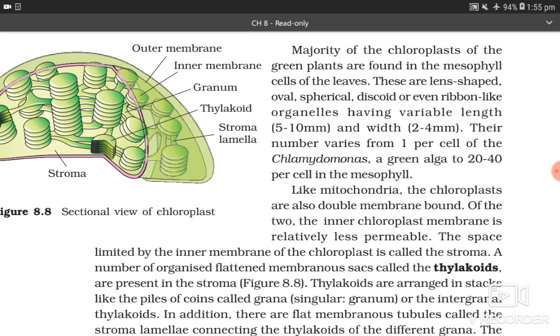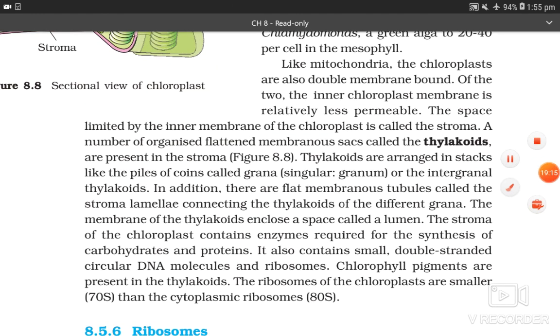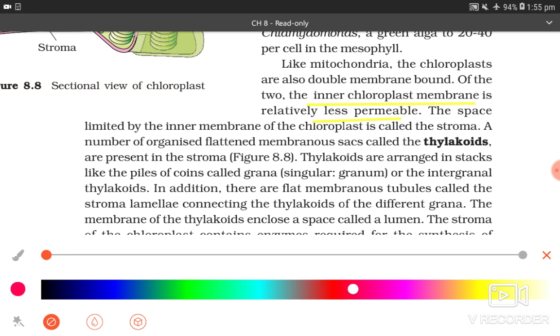the mesophyll. Like mitochondria, the chloroplasts are also double membrane bound. Of the two, the inner chloroplast membrane is relatively less permeable. The space limited by the inner membrane of the chloroplast is called stroma. A number of organized flattened membranous sacs called the thylakoids are present in the stroma. Thylakoids are arranged in stacks like the piles of coins called grana, singular granum, or the intergranal thylakoid.